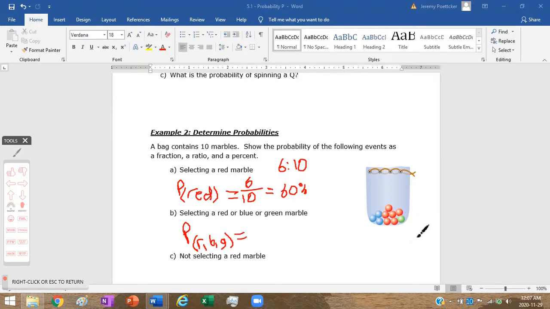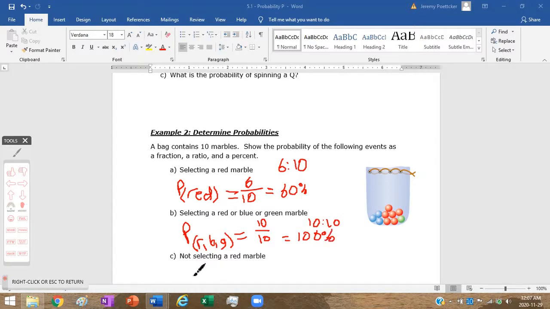In that case, I've got 10 choices. I have 10 favorable outcomes. So, if I'm going to be picking a marble out of this bag, fraction-wise, 10 out of 10, 10 to 10 ratio, or 100% probability, if we want to talk about it that way.